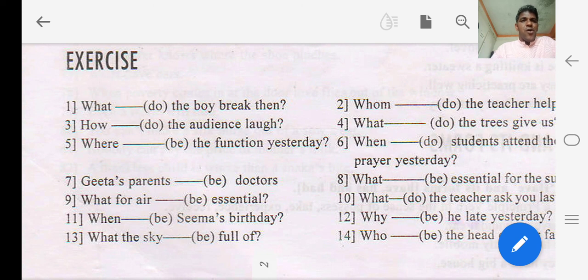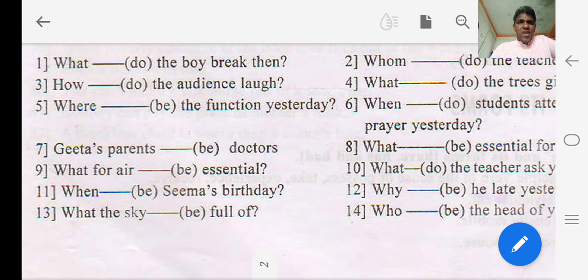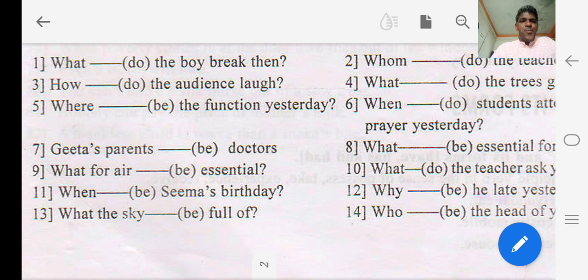So where was the function yesterday. Similarly, in the seventh sentence, look here, Geeta's parents ___ be doctors. So here the subject is Geeta's parents, it is third person and it is plural because parents means it is more than one, and the sentence is in present tense, and that is why the verb is are. So the form of to be that is to be used here is are.